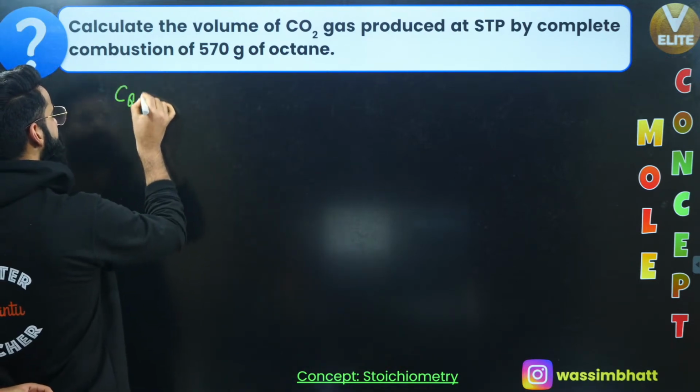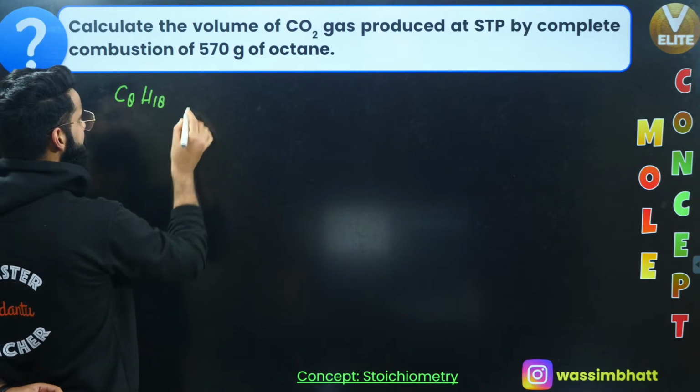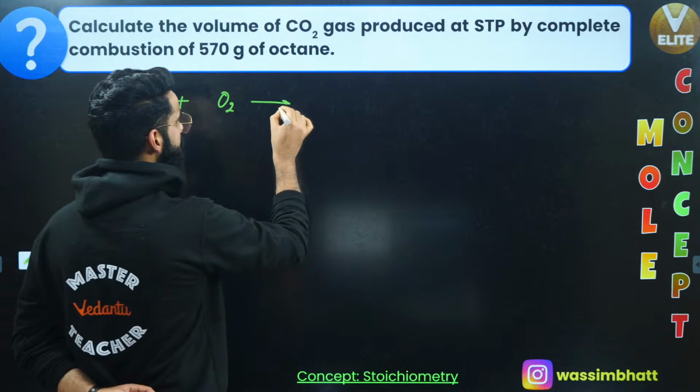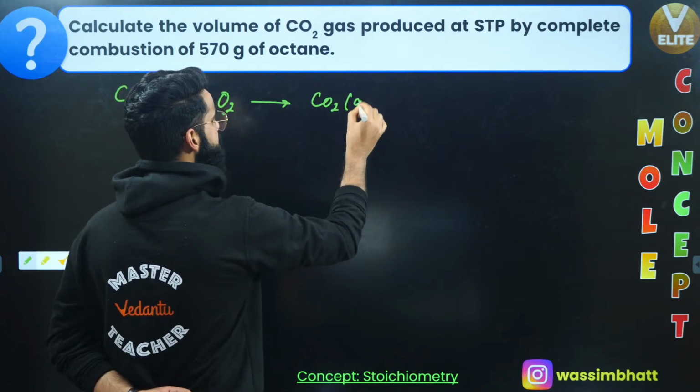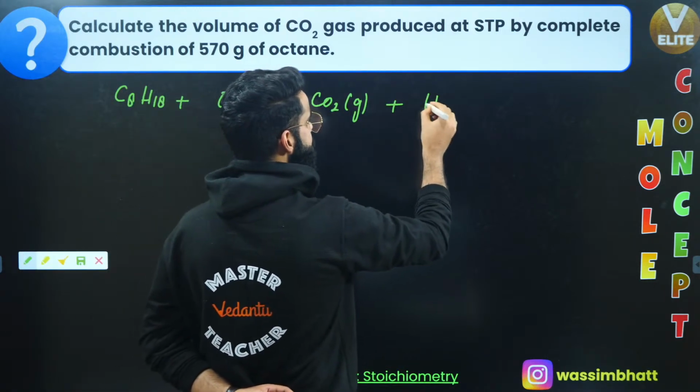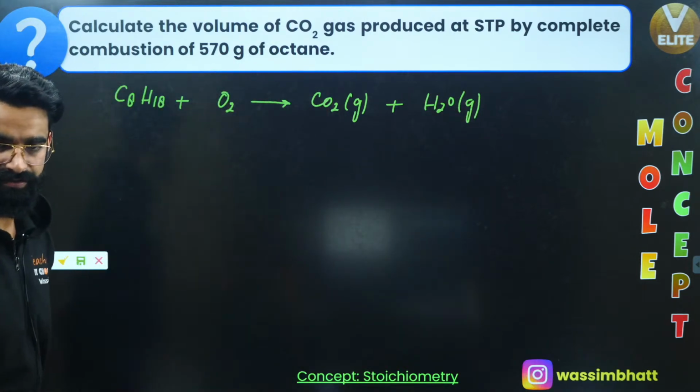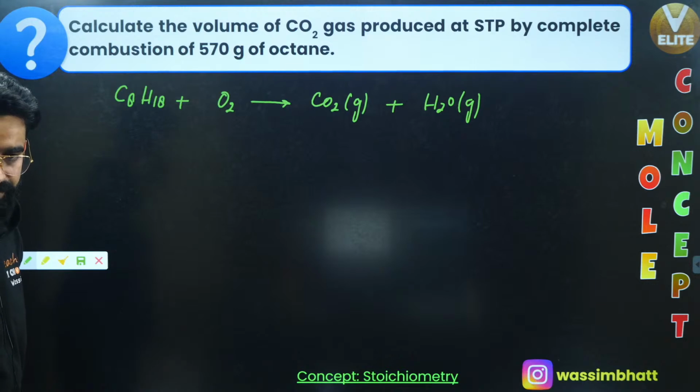What is the formula of octane? C8H18. I'm doing the combustion of octane, again the combustion of a hydrocarbon. It leads to the formation of carbon dioxide gas, and with this carbon dioxide gas, you get water as well. First of all, let's try to balance this reaction.